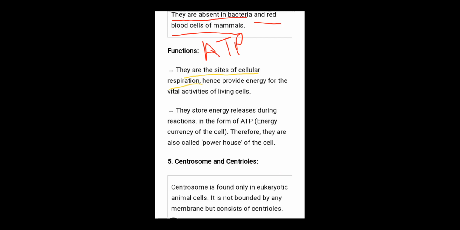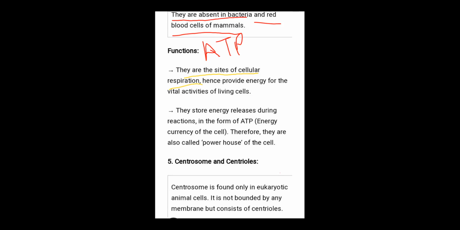That is known as respiration, and breakdown of glucose takes place at the cellular level, with production of energy in the form of ATP. Here, concentrate on this point.